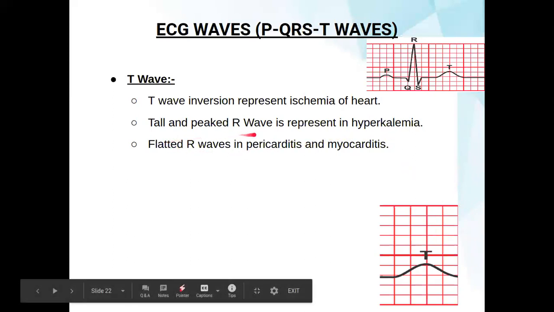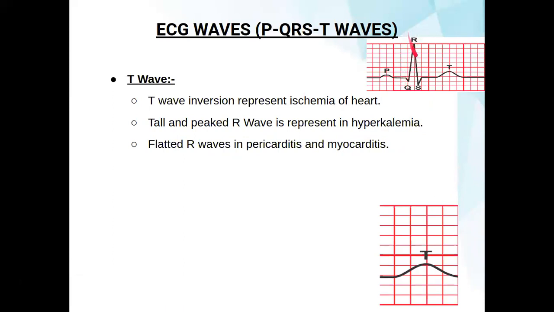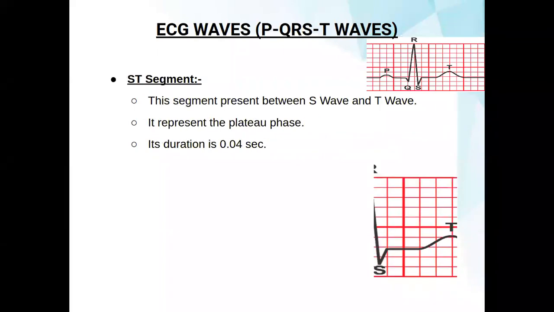A tall and peaked T wave represents hyperkalemia. If it is very tall and peaked, we can consider it hyperkalemia. A flattened T wave indicates pericarditis or myocarditis. So if the T wave becomes flat at the top, it represents pericarditis and myocarditis. Then we go toward the ST segment.